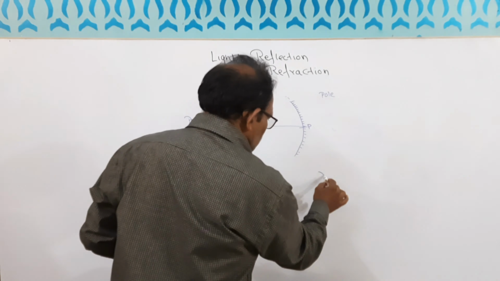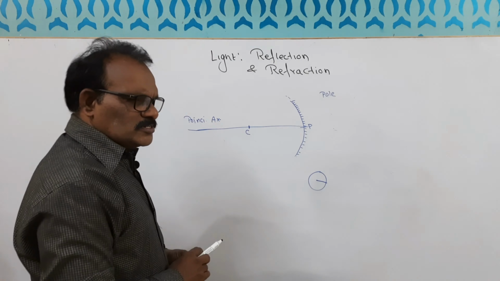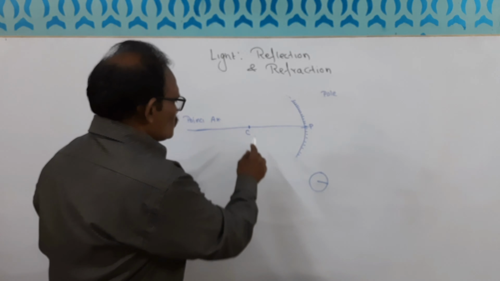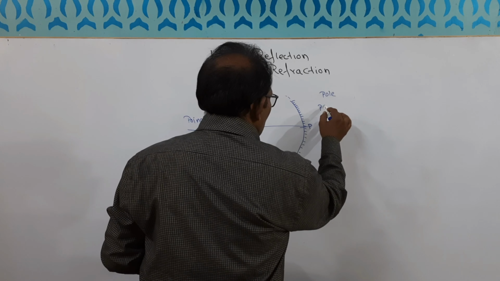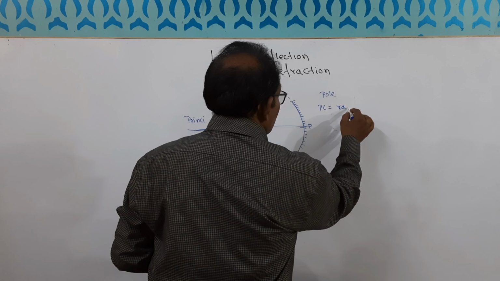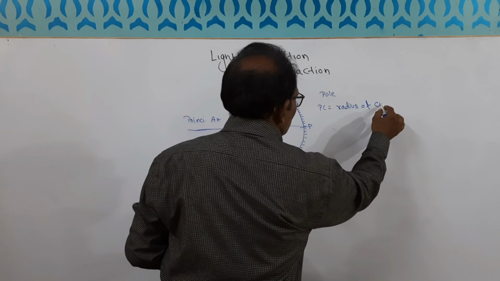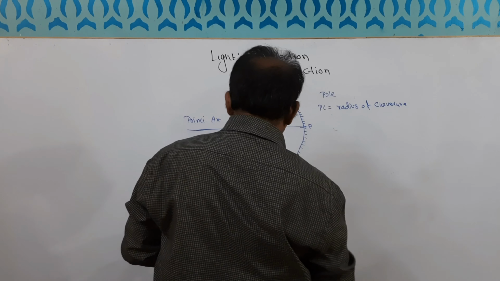Now you see, from the center point to this point, this distance is called the radius. Generally, we have a circle, and from the center, this line is the radius. The same thing resembles here. So this part is called the radius. So we can say PC or CP is equal to the radius of curvature.